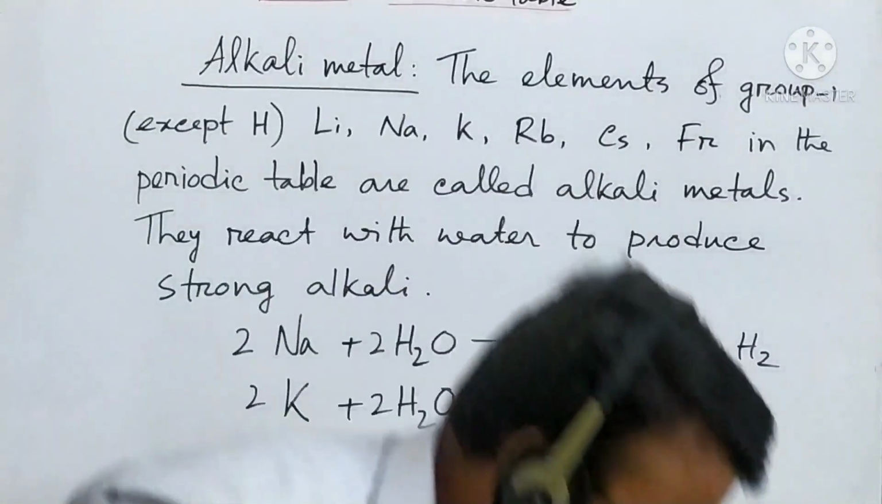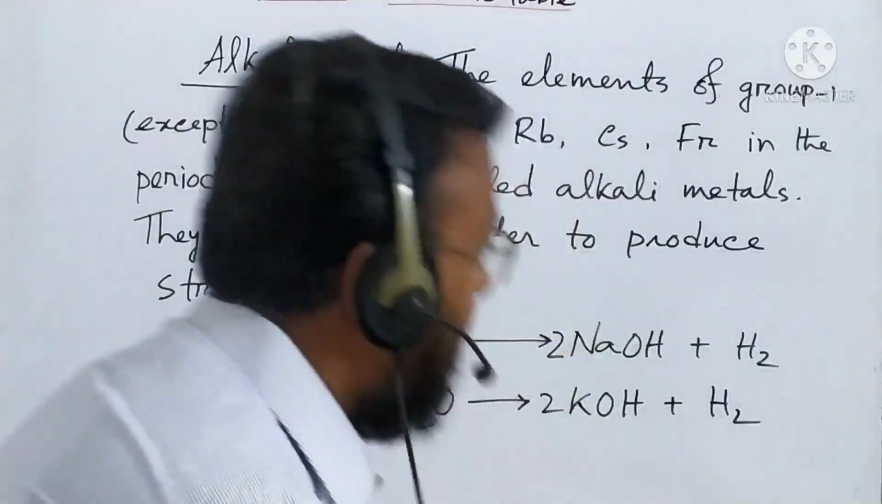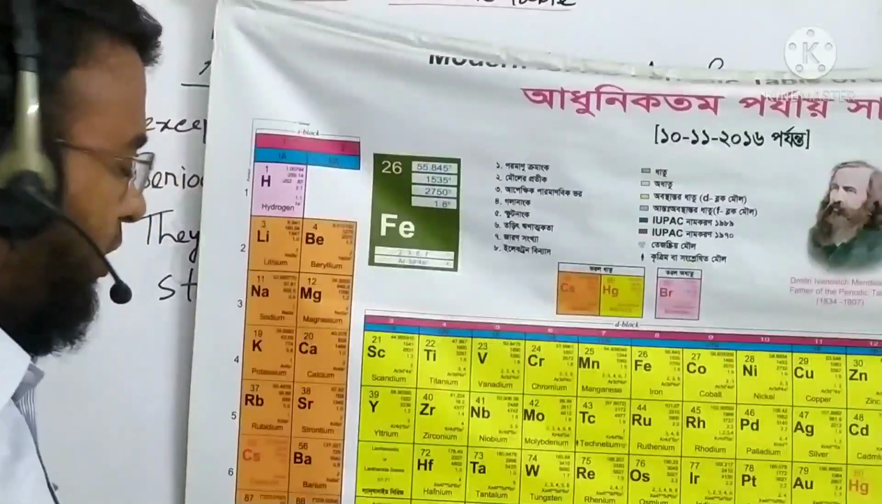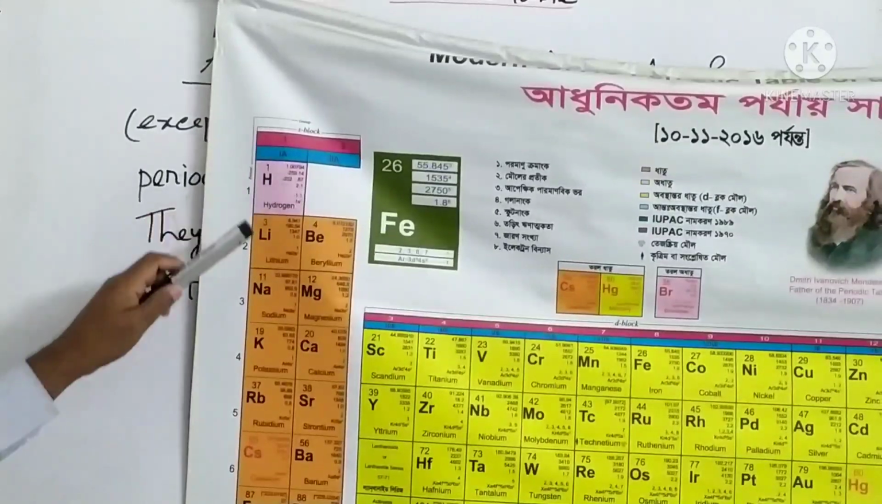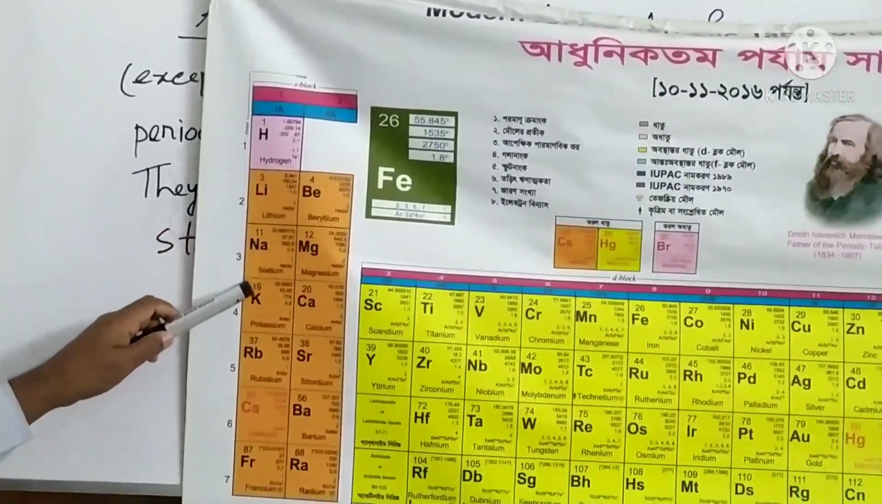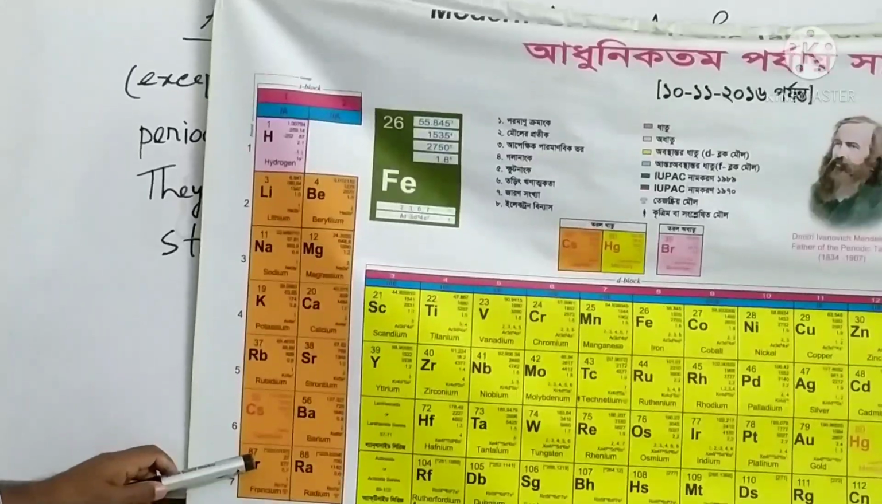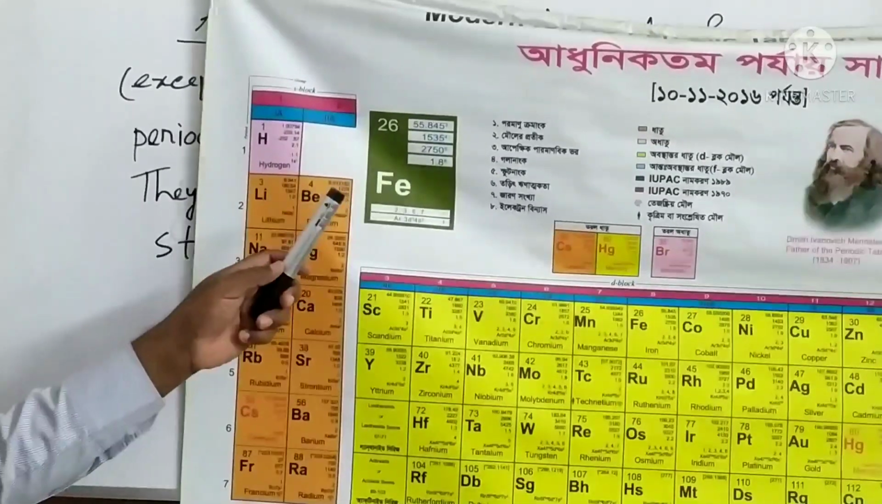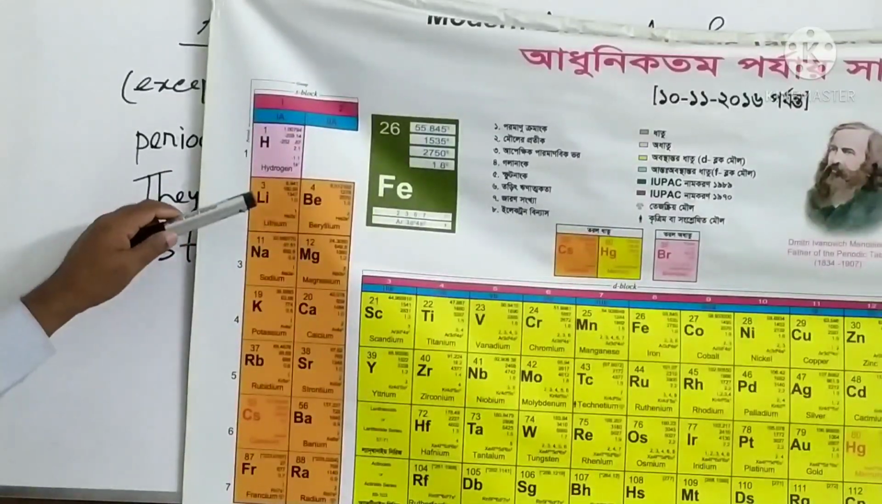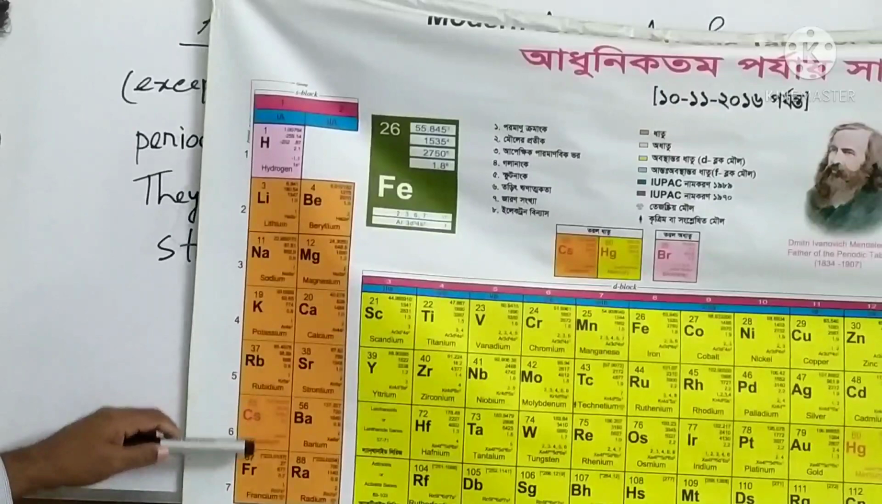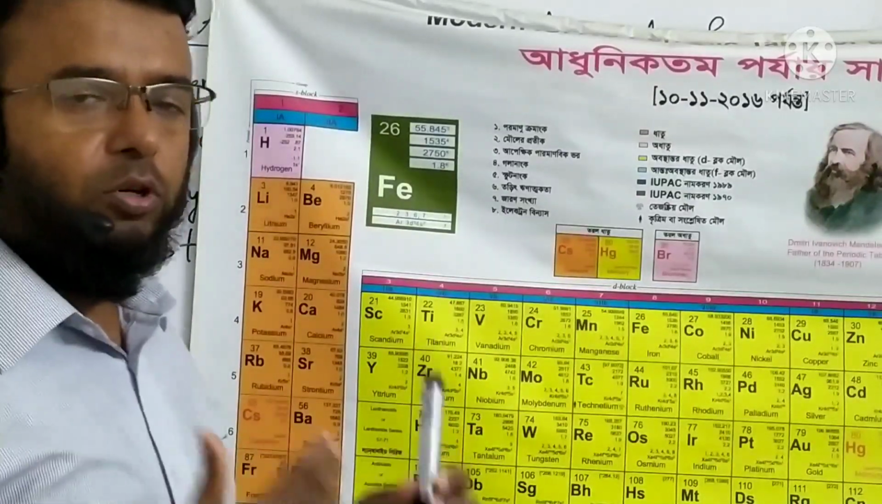Okay, now in the periodic table I am showing, all of you see that these are the group 1 elements except hydrogen. These are lithium, sodium, potassium, rubidium, cesium, francium. You know that in the periodic table there are 18 groups and 7 periods. So in the first group, the alkali metals react with water to produce strong alkali. So for this reason, these are called alkali metals.